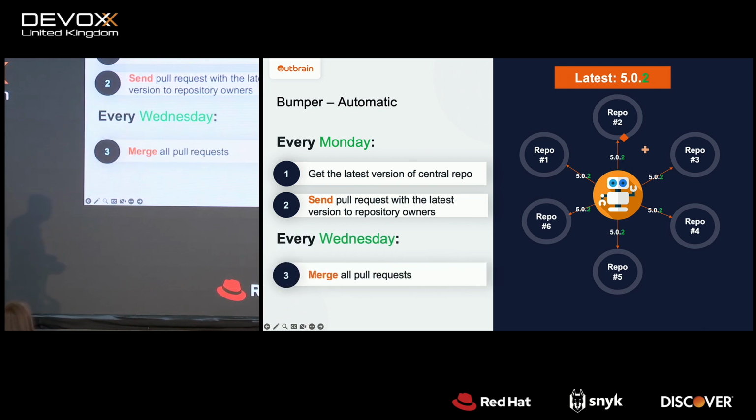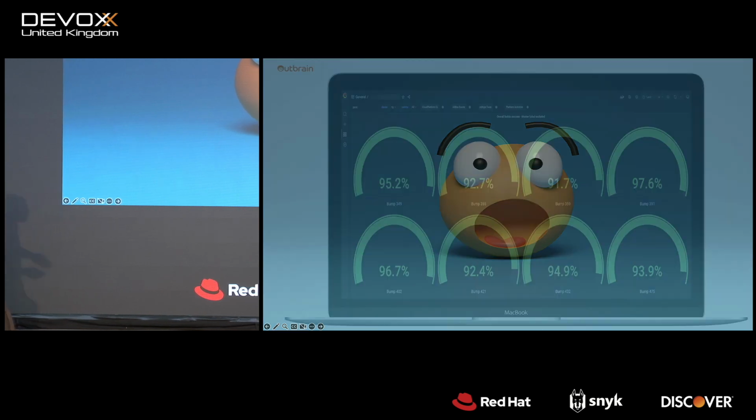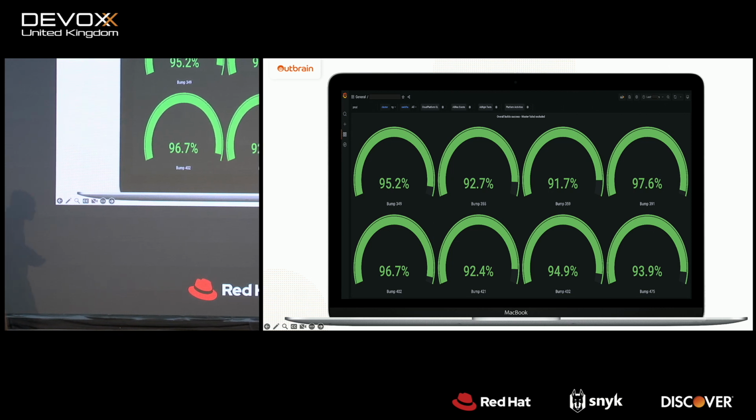And every Wednesday, we merge all these pull requests. And now, I might shock you a bit. We merge all these pull requests even if the build fails. So now you might be wondering, how many builds failed, right? So I came prepared. Actually, I updated this slide 2 days ago.